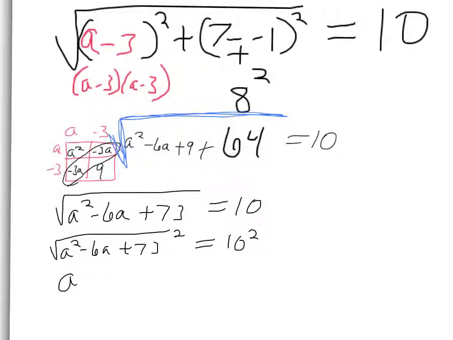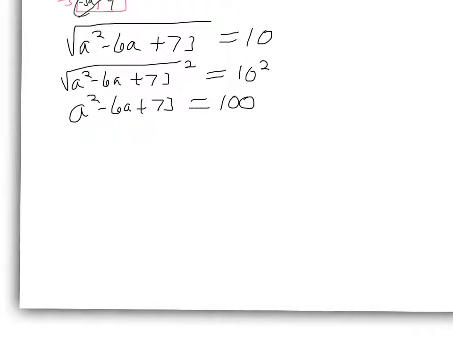So now it'll just say a squared minus 6a plus 73. On the right, you actually have to square 10, so that's 100. Now, we've got to solve this. I'm going to move the 100 over by subtracting it, because you can see this is a trinomial where we have three different types of terms, an a squared, an a, and then just a regular constant term. So that's actually going to be minus 27 equals 0.